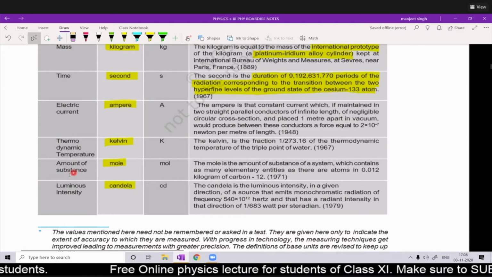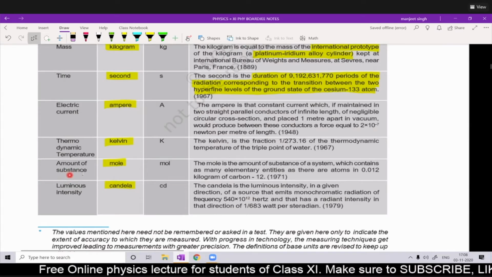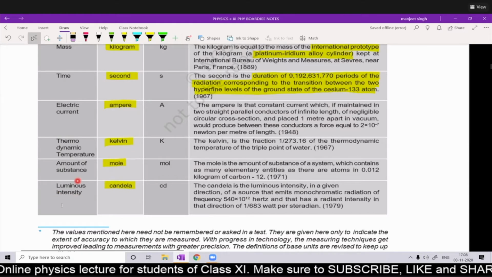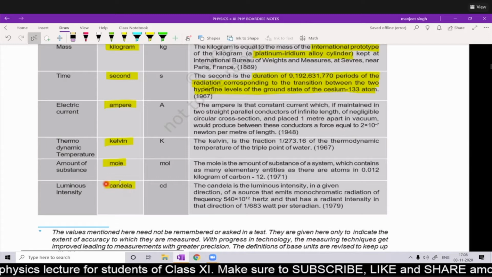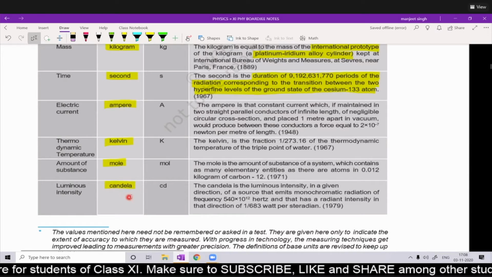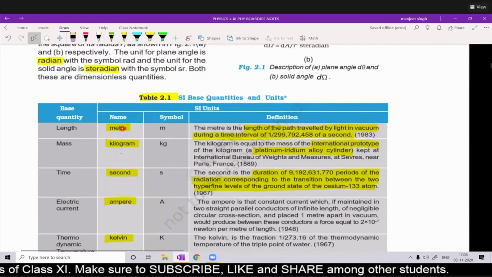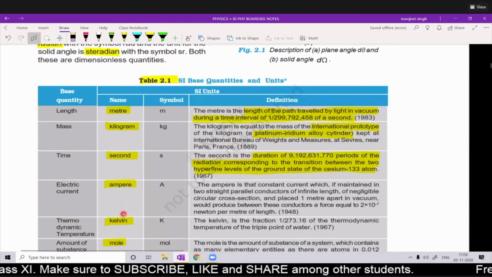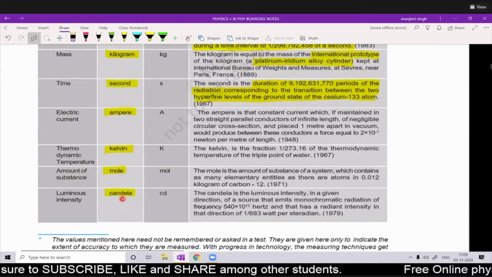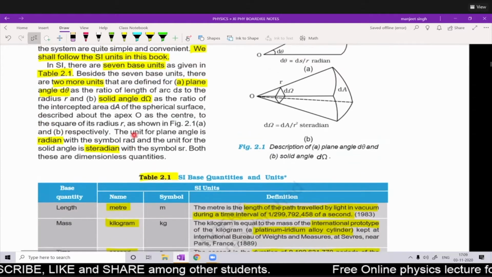Amount of substance, which in chemistry you refer to in moles, so mole is the unit. Luminous intensity is in candela. So meter, kilogram, second, ampere, Kelvin, mole, and candela are the 7 fundamental or base units.